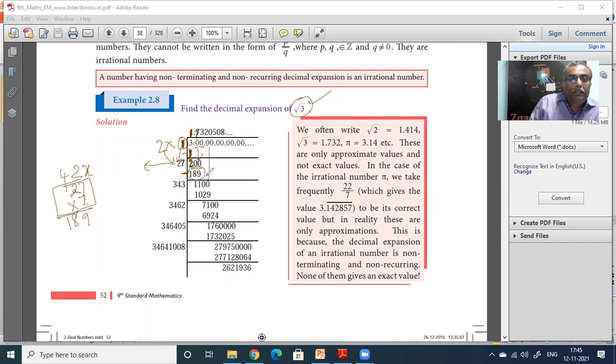Now in 11 you can't do anything, so bring down the next double zero. It becomes 1100. Okay, now what do you do? It becomes 27. Okay, 2 plus 7 into 2. This one is multiplied by 2. You push the 2 to this side, then multiply the 7 by 2. 1 you multiplied by 2, same way 7 you multiply by 2, you get 14.